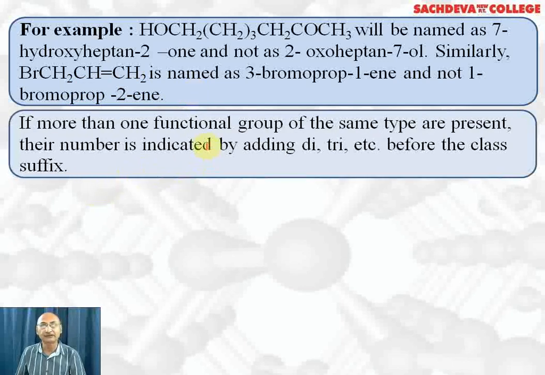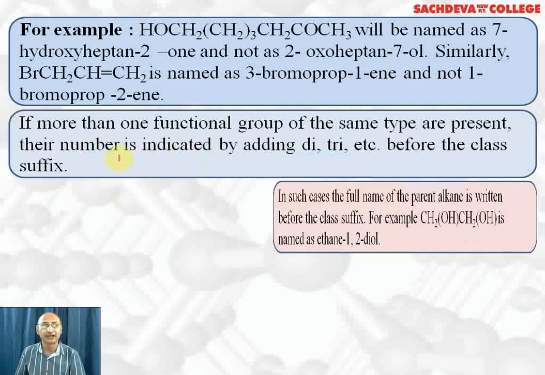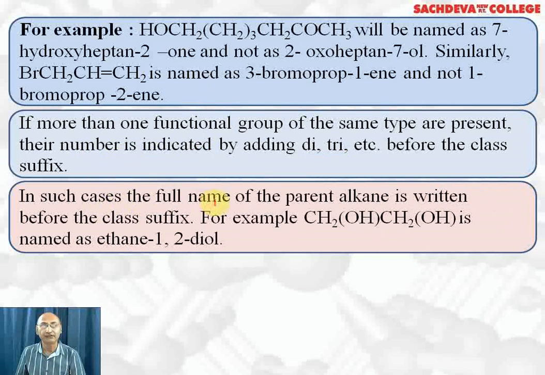If more than one functional group of the same type are present, their number is indicated by adding di, tri, etc. before the class suffix. In such cases, the full name of the parent alkane is written before the class suffix. For example, this compound CH2OH, single bond CH2OH, is named as ethane 1,2-diol. We write ethane because there are two carbon atoms. 1,2 because OH groups are attached to first and second carbon. Di means two, ol means alcohol. So two alcoholic groups are at first and second carbons.